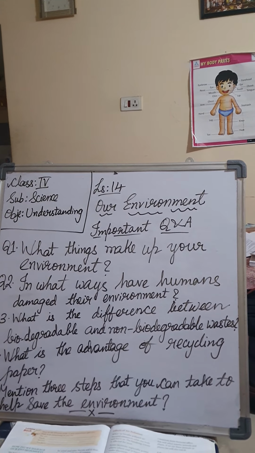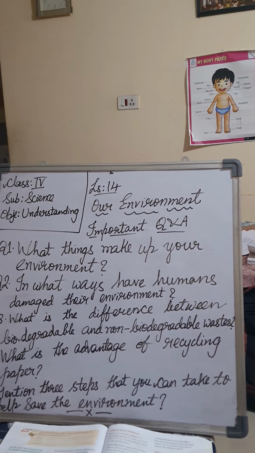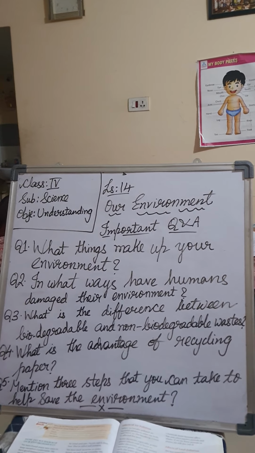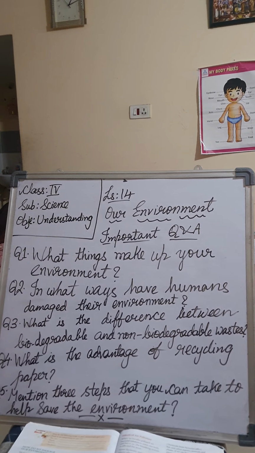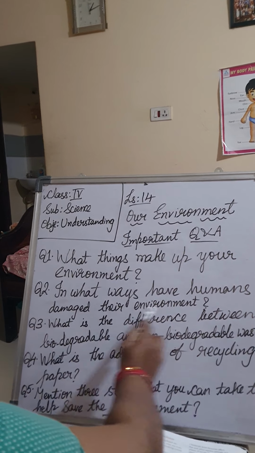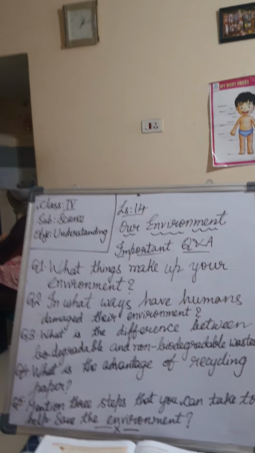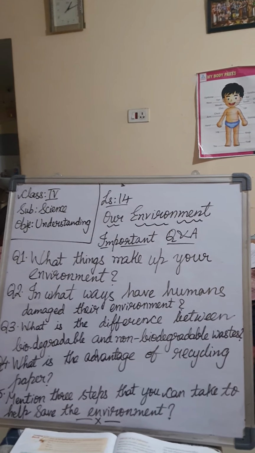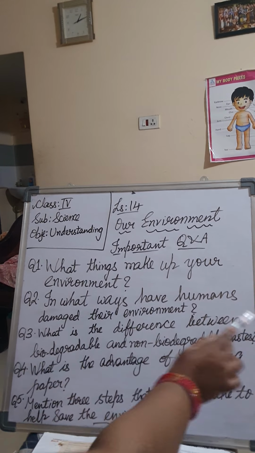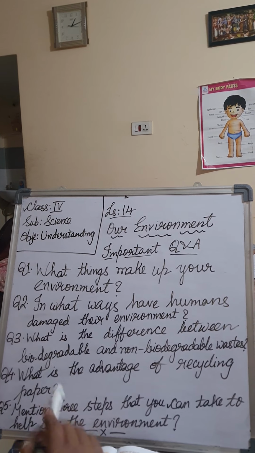So in this way what is happening? The fertile soil is lost when big rains occur or floods are occurring, and this is called soil erosion. So instead of explaining this much, what we have to write in short is: we have dirtied our air, water and land by adding harmful substances to them. This is called pollution. In this way humans have damaged their environment. That is what you have to write. Okay, now this is the point.